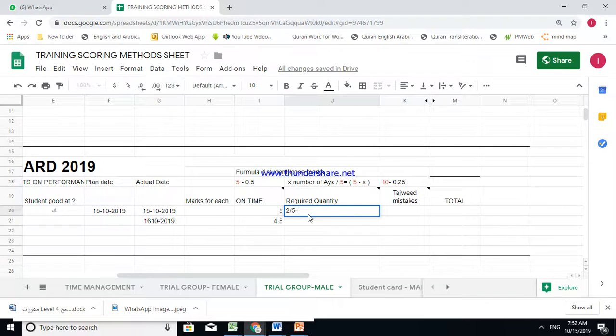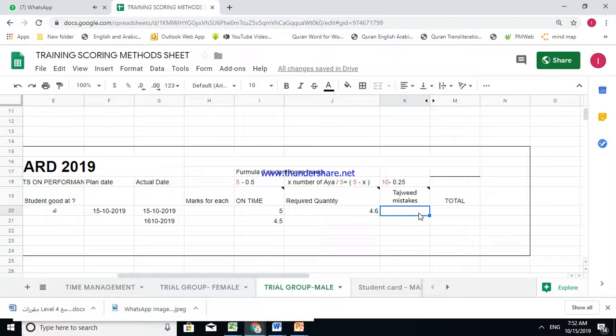Okay? Equal 5 minus the number which came out. Okay? Minus the number which came out. Right? For example, I will do it till here. 2 divided by 5 is going to be 0.4. Okay? So I will take 5 minus 0.4. So this is the student's mark from the ayat that he or she missed.